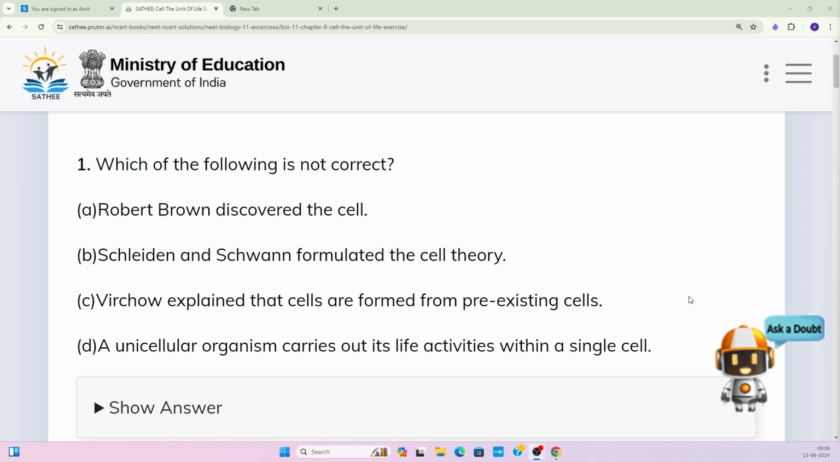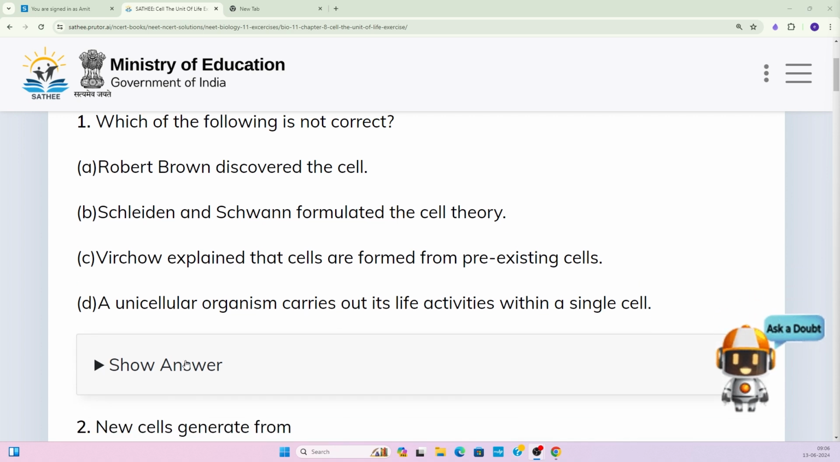Option A, Robert Brown discovered the cell. Option B says Schleiden and Schwann formulated the cell theory, and Virchow explained the cells are formed from pre-existing cells. This is the option C. And option D says a unicellular organism carries out its life activities within a single cell. So out of this, which of the following statement is incorrect, right? So let us see the answer of this.